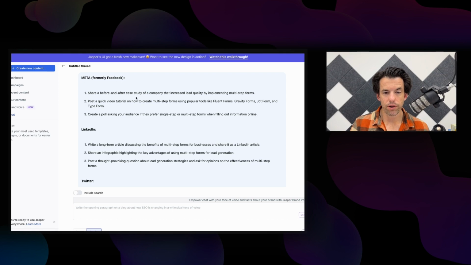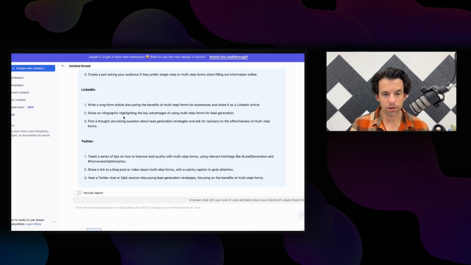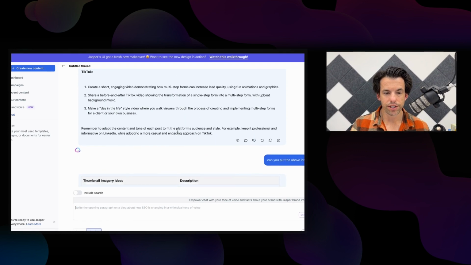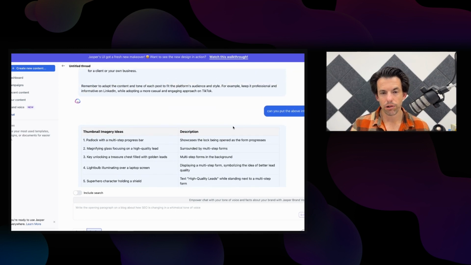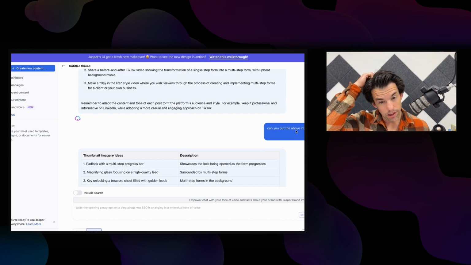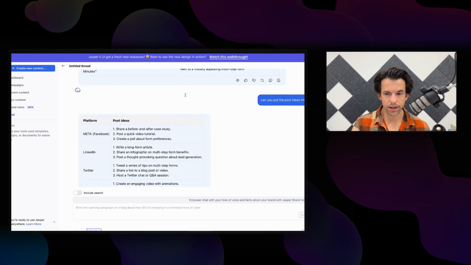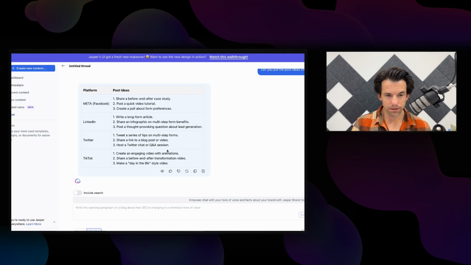And you can see the share before and after case study, quick video tutorial, create a poll, long-form article, infographic. A lot of great ideas here for each of the platforms. And again, this needs a little more prompting because I just said put above into the table, which I did in the other ones, but it didn't do that right. It put the text ideas. So I had to say put the post ideas into a table. But it did put it in a little simple table like this.